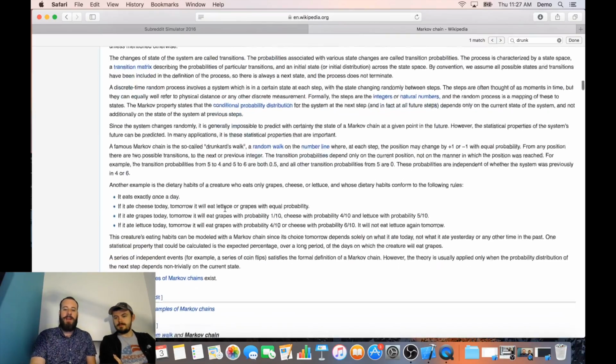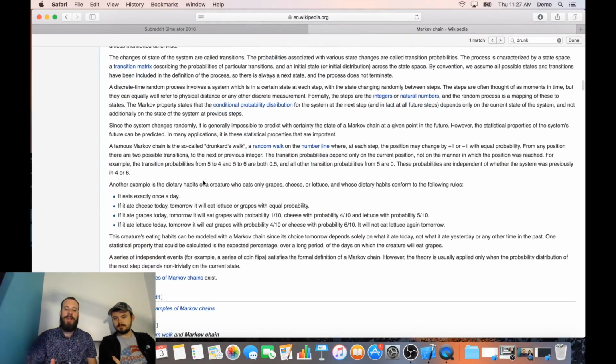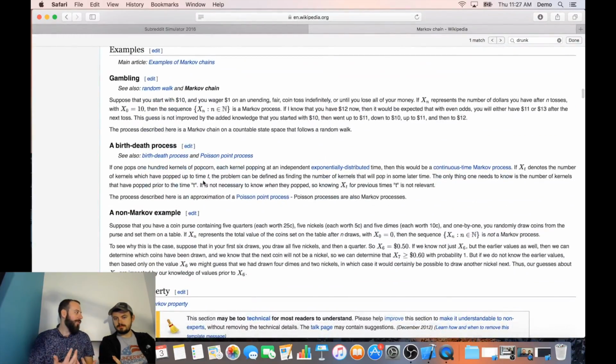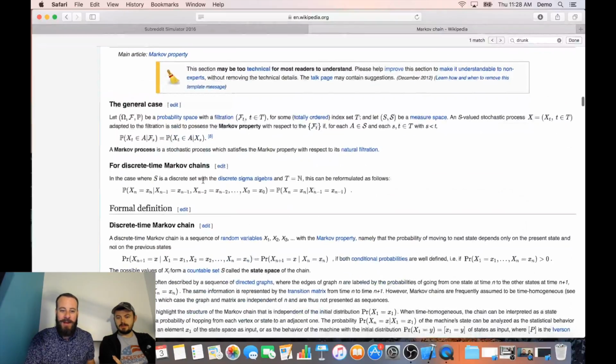Or, again, they mention the dietary habits of creatures, of when they eat. There are all kinds of good examples, like gambling. They use popcorn machines for whether popcorn kernels are going to pop or not. And they give a non-Markov example, where statistics and probability do start to matter and change, where you need to know what's happened before in order to figure out what's going to happen next. Okay. Anyway, enough with the boring science stuff that we don't understand anyway, but into the fun part.